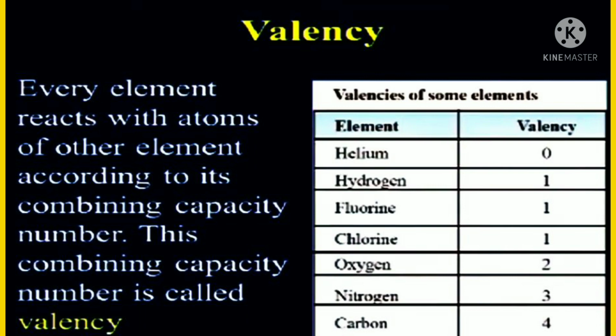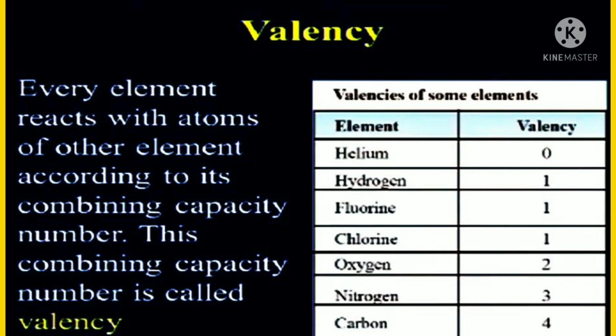See the valency of some elements. Helium valency is 0, hydrogen valency is 1, fluorine valency is 1, chlorine valency is 1, oxygen valency is 2, nitrogen valency is 3, and carbon valency is 4.